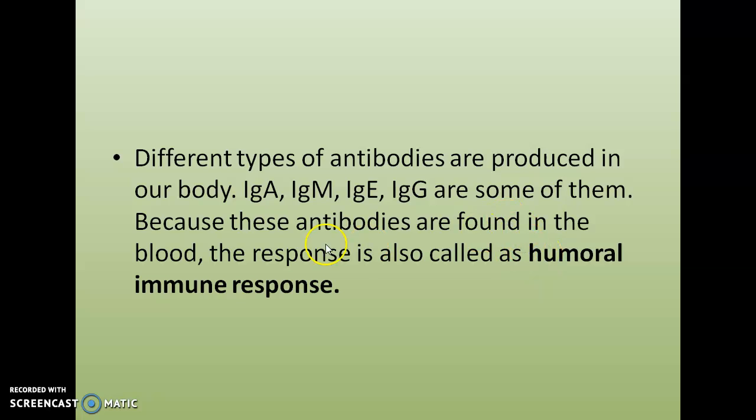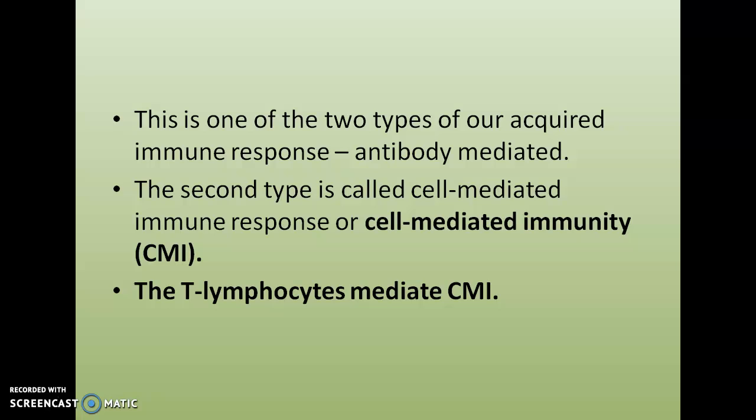Yes, these antibodies are found in blood. That's why this type of response is termed humoral immune response. Clear? This is one of the 2 types of our acquired immune response, antibody mediated or humoral immune response.